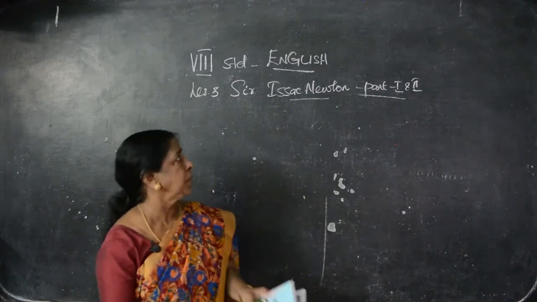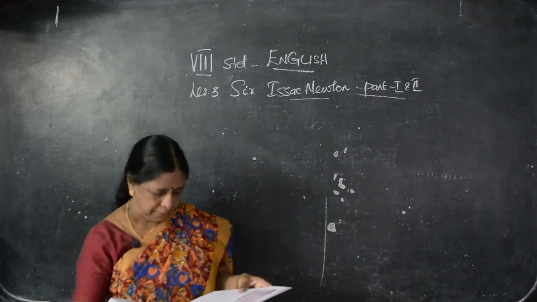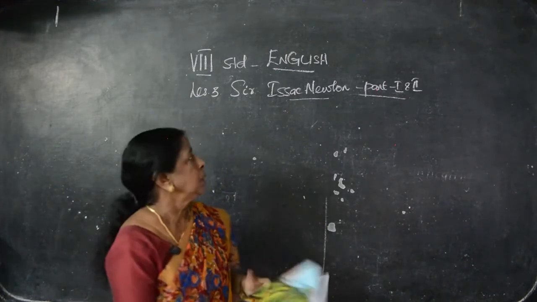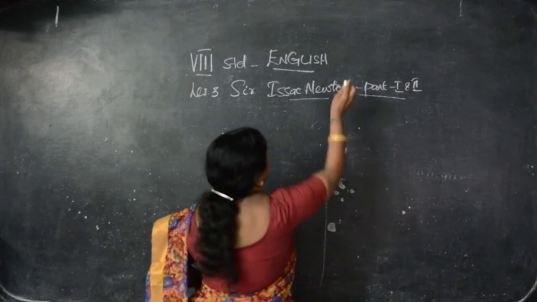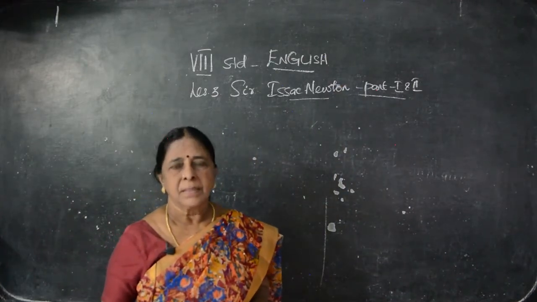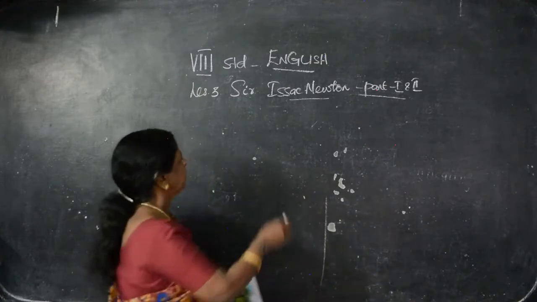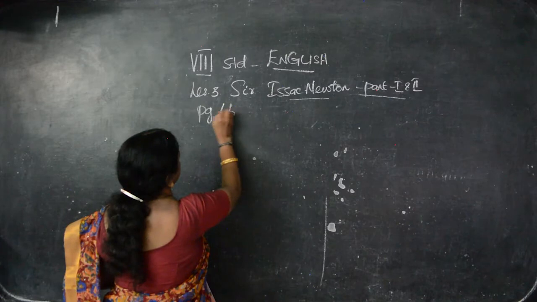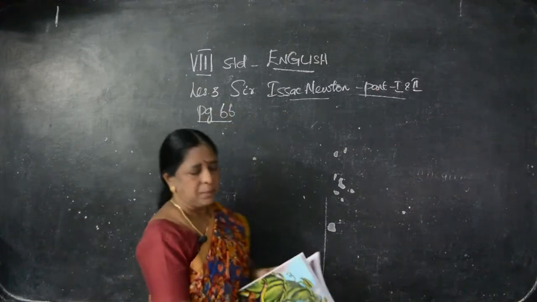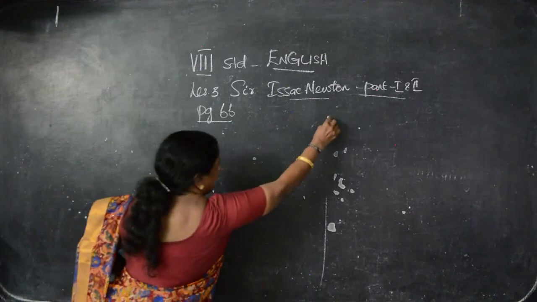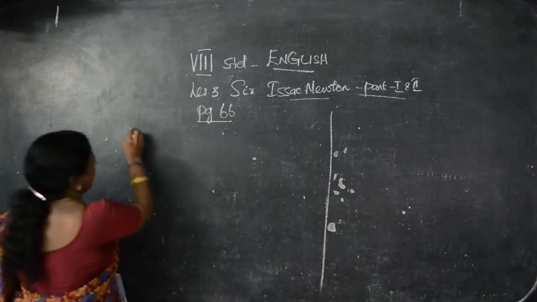Let us start now. Take page number 66. That is Sir Isaac Newton. There are two parts. So, first we have to see part 1, objective question and answers. First we have to see page number 66. Okay. What is there? Fill in the blanks.